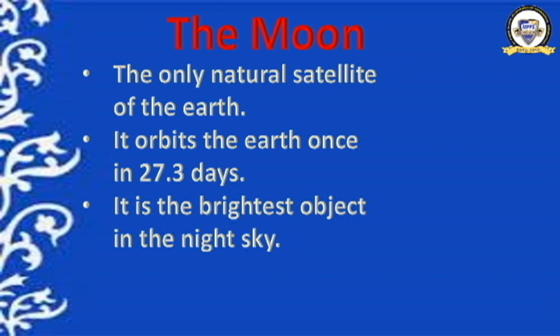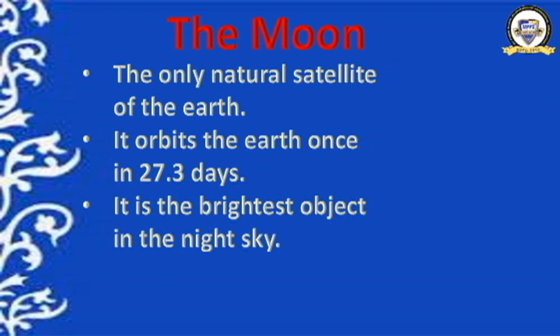Can you tell me, does the moon have its own light? No, it does not have its own light, but it reflects the light of the sun. So it is visible only in the night sky. In the daytime, we cannot see the moon. Are you getting me? Okay, this moon is 3,84,400 kilometers away from the earth, and only 25% of the size of the earth. And it spins around once on its axis in every 720 hours.